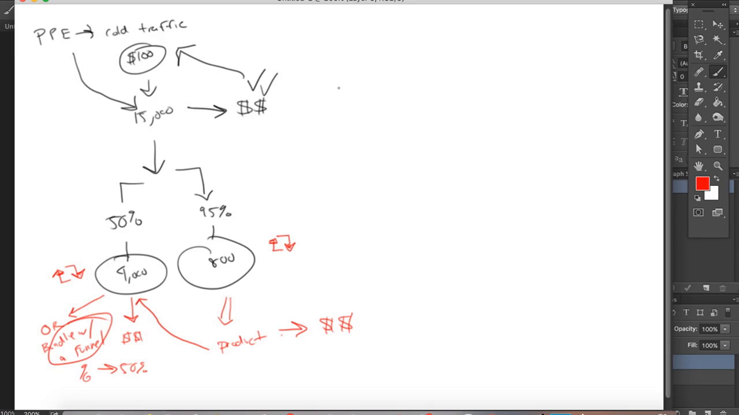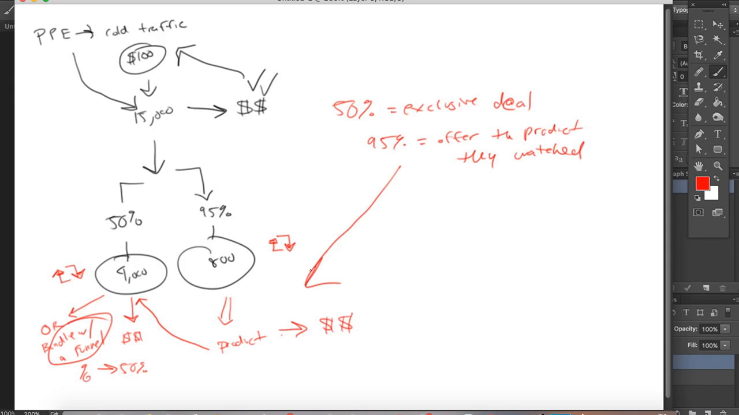So the perfect retargeting is 50% equals kind of like an exclusive deal, okay? And then 95% equals an offer for the product they watched. So 95% goes right to the product, and if you want to get a little fancy with it, you can take them right to a funnel where it has an exclusive deal for them, and this is where a lot of your money is going to be made as well.